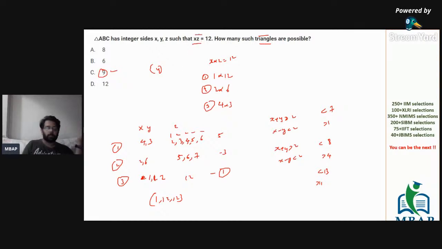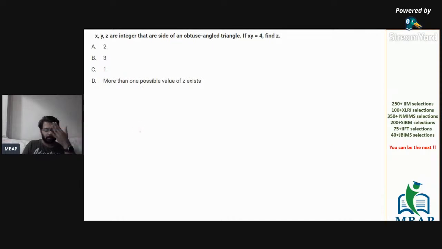So x into z, this was the only condition which was given to us. x into z is equal to 12. The ways in which you can write 12 are 1 and 12, 2 and 6, and 4 and 3. The only thing that I have to look into is, if x and z are available, what is the possible value of y? Sum of two sides more than third side, difference of two sides less than third side. That's it. The only two properties which will help you crack this question are these. And believe me, this is not the only question. Dozens of questions on the same lines will use simple properties like this, and we will be able to solve the question.